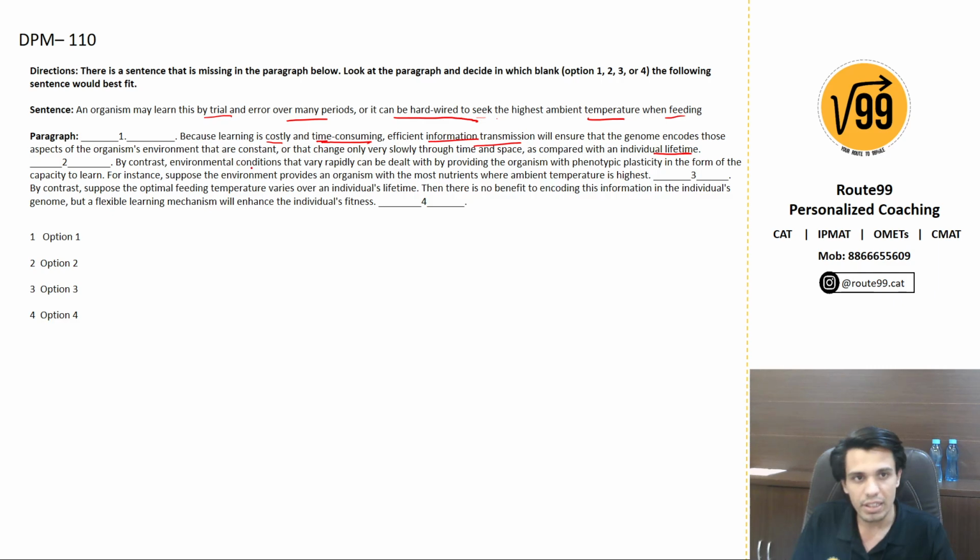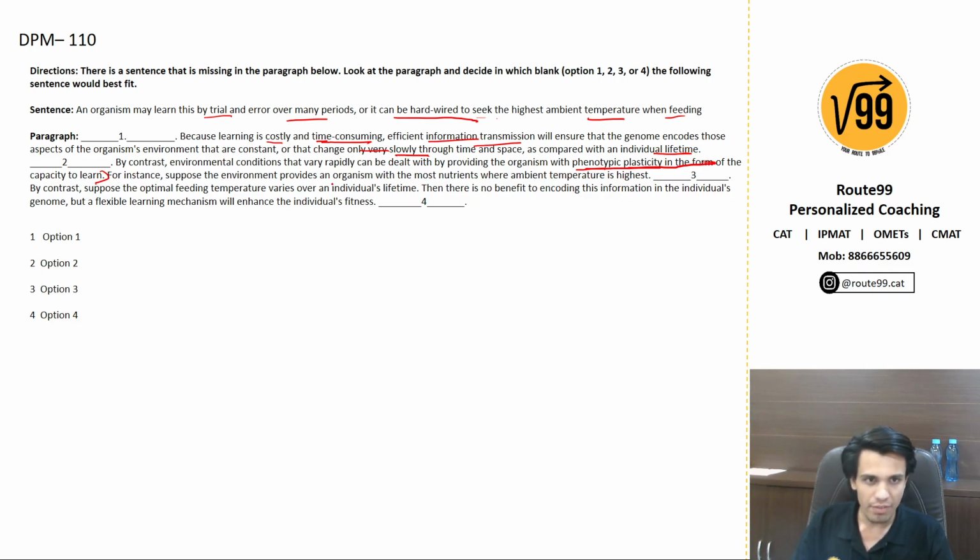By contrast, environmental conditions that vary rapidly can be dealt with by providing the organism with phenotypic plasticity in the form of capacity to learn. Okay, so there's a clear contrast. So rather than providing them all the things that keep on changing, we just, by contrast, provide them phenotypic plasticity in the form of capacity to learn. We can just make them capable enough that they can keep on learning, and only provide the things which are constant, like walking is constant, talking is constant. So only those things are provided.